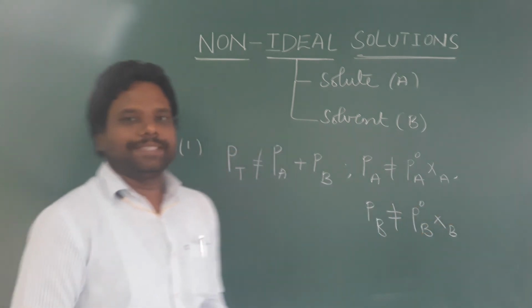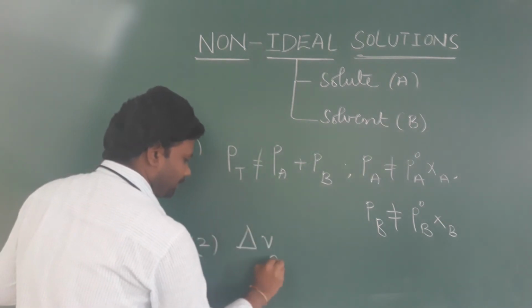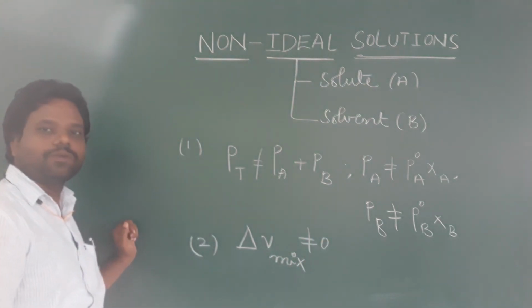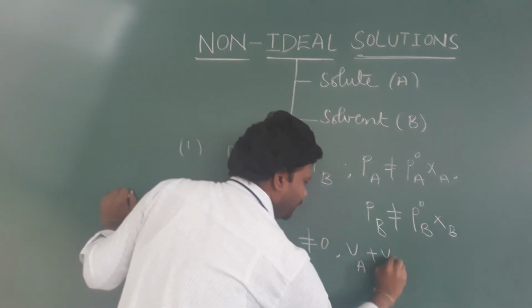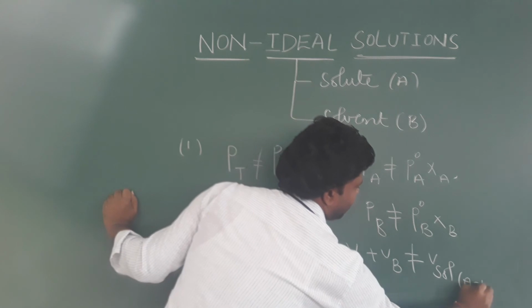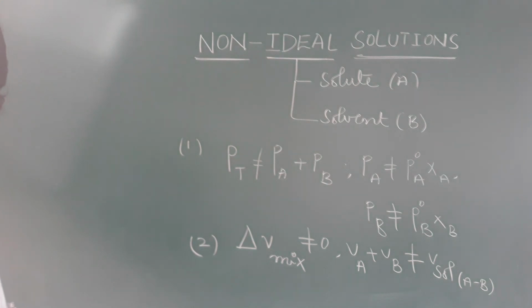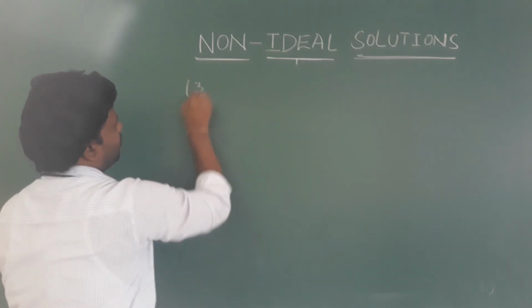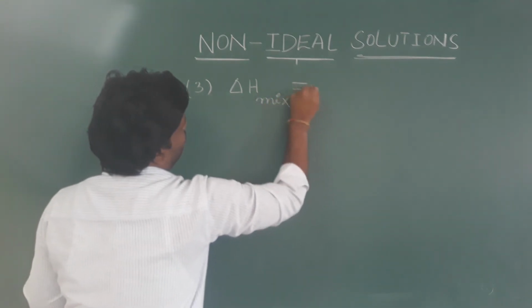Second characteristic: the change in volume on mixing is not equal to 0. That means volume of A plus volume of B is not equal to the volume of the solution of A and B. Third characteristic: the change in enthalpy on mixing is not equal to 0.